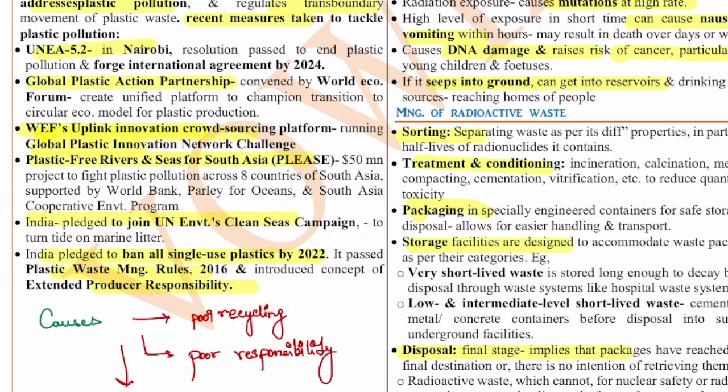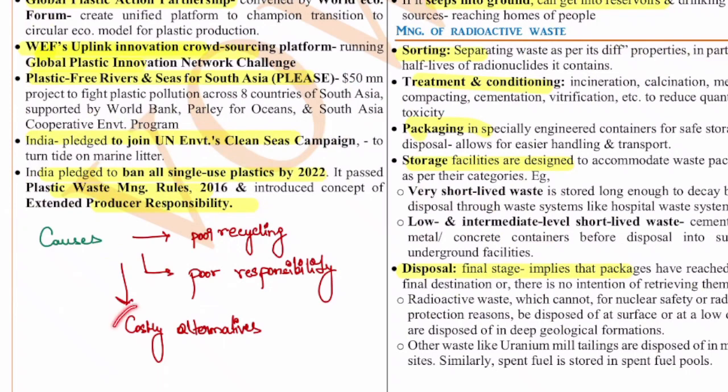So the broad causes, if you see: first is poor recycling of the plastics at large, poor responsibility both by the users and the producers, and also the costlier alternatives make it very difficult for plastics to get banned. The alternatives that are available are either too costly, or we don't have alternatives as well. This is the situation. So that's why the plastic is still existing.